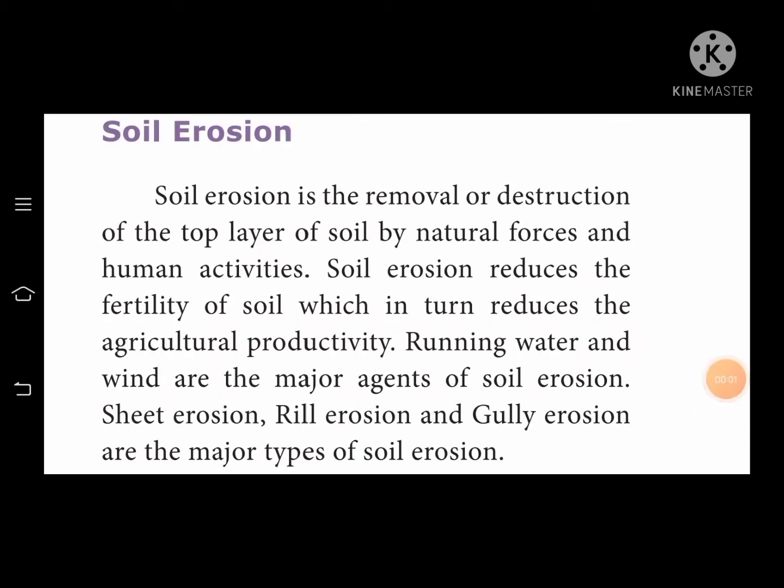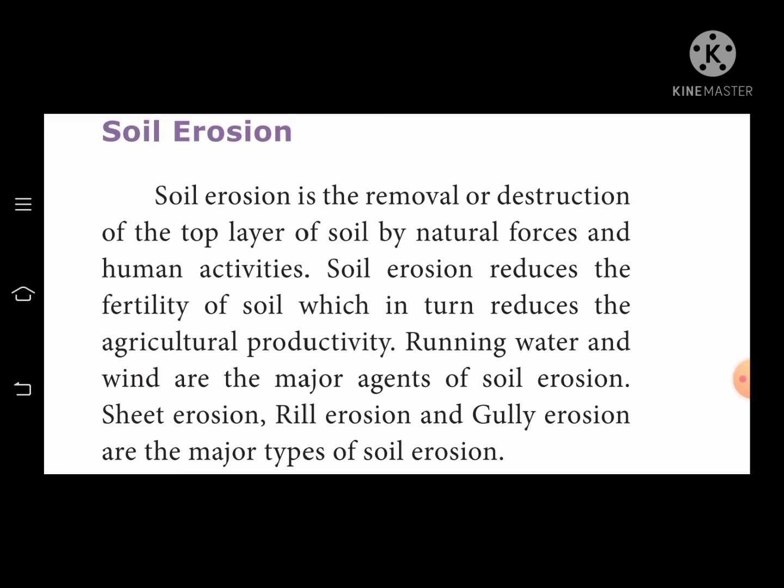Next we go to soil erosion. Soil erosion is the removal or destruction of the top layer of soil by natural forces and human activities. Because of human activities and natural forces, the soil is removed from one place to another place. That is called soil erosion.